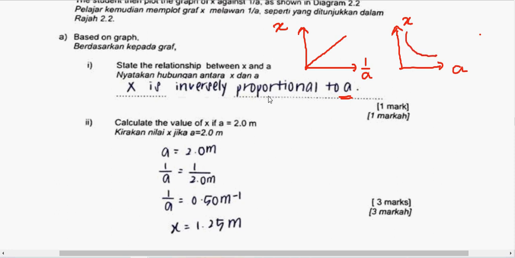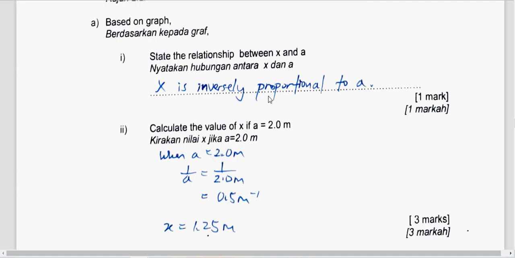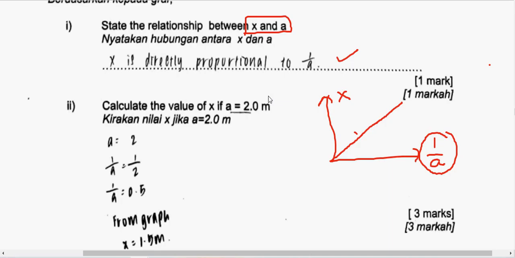So it means that we can also write the answer as X is inversely proportional to A. This is also correct. So this question has two answers: either X is inversely proportional to A, or X is directly proportional to 1 over A. Both are correct.